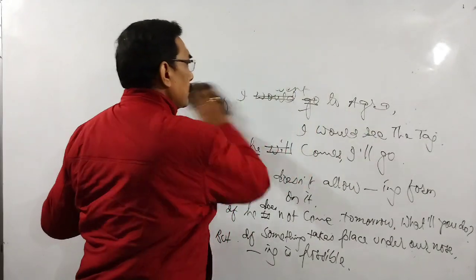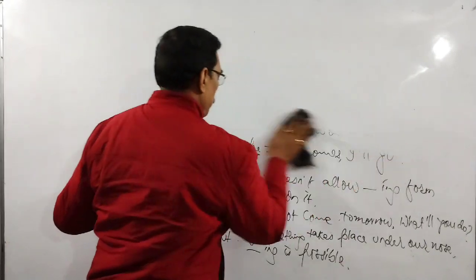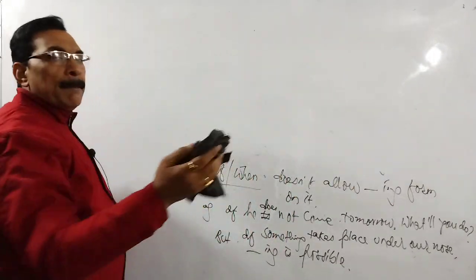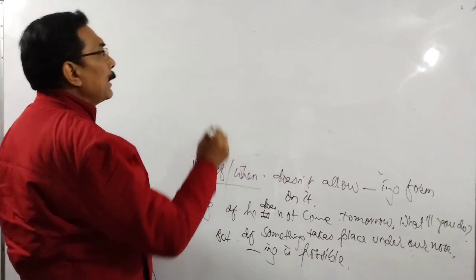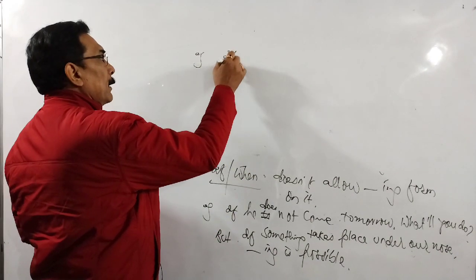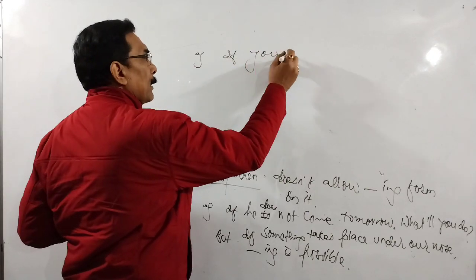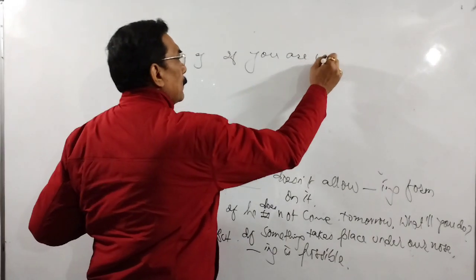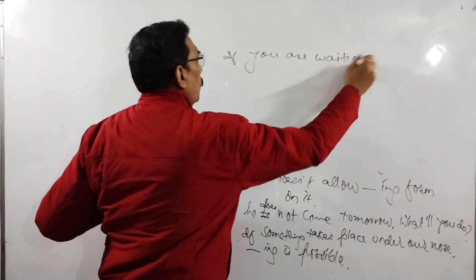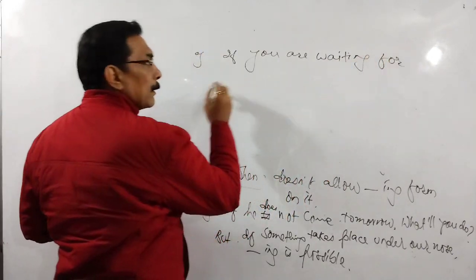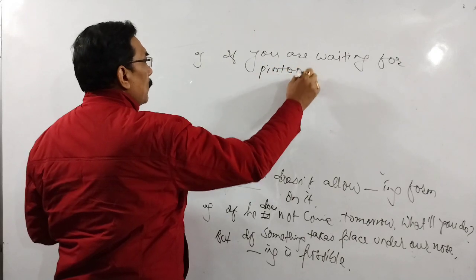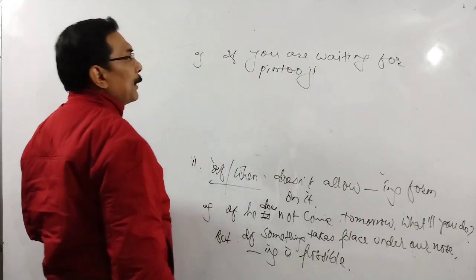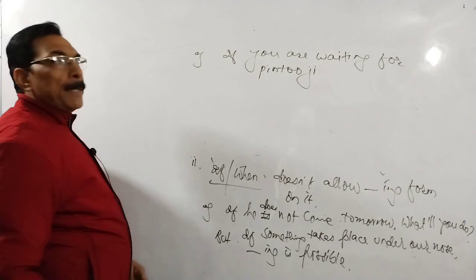Example: if somebody is coming now, you can look at him and you can say that if he is coming, you should inform me. Or if you are waiting for Pintu ji, come in.